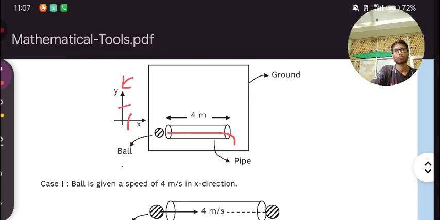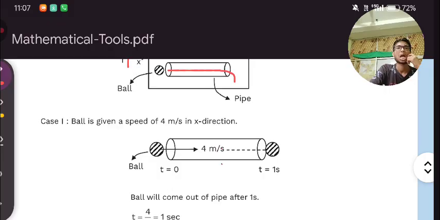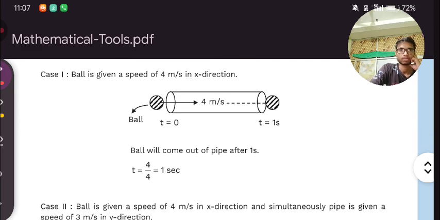The initial time was 0 and the final time was 1 second. The ball will come out of the pipe after 1 second. So t will be 1 second.